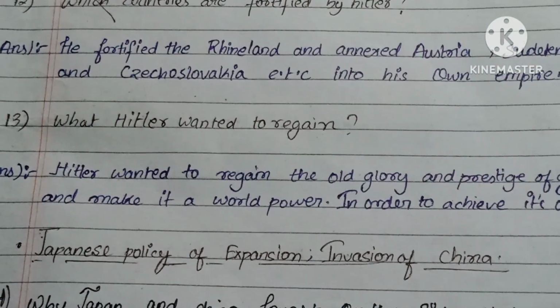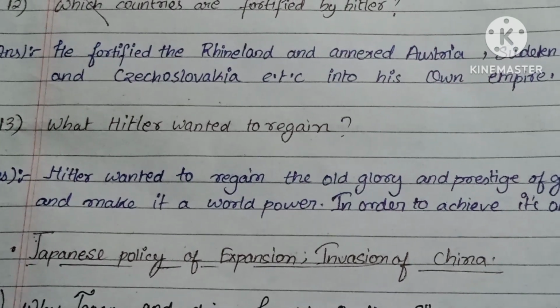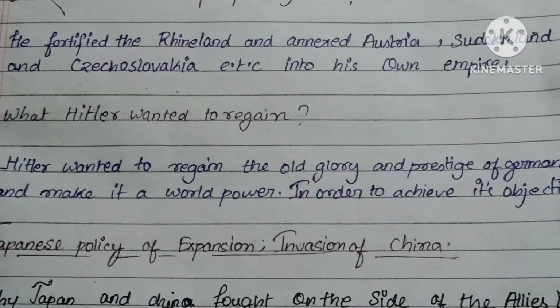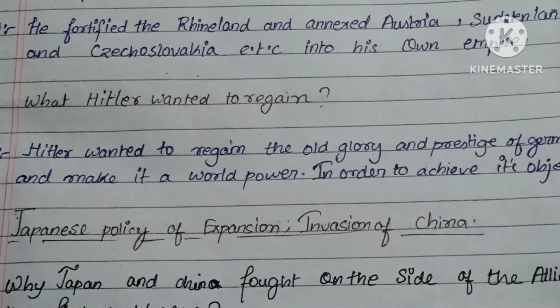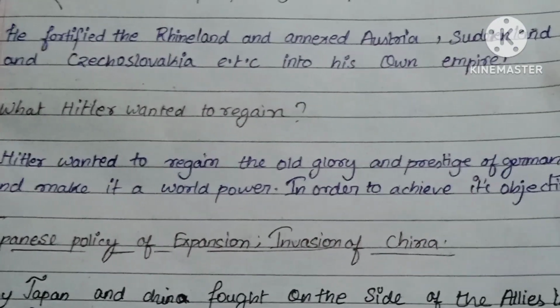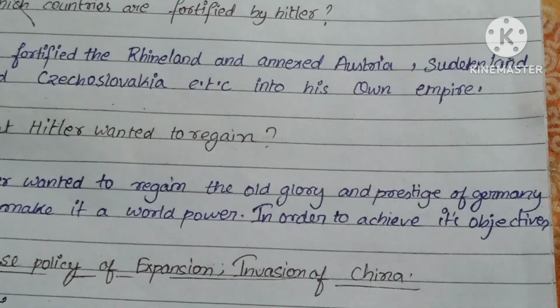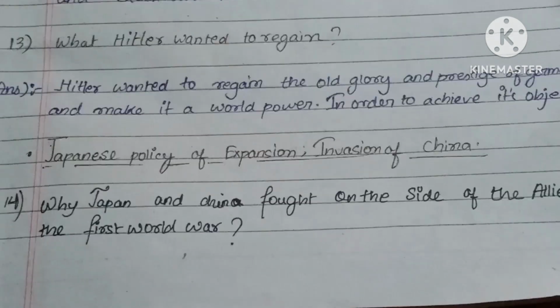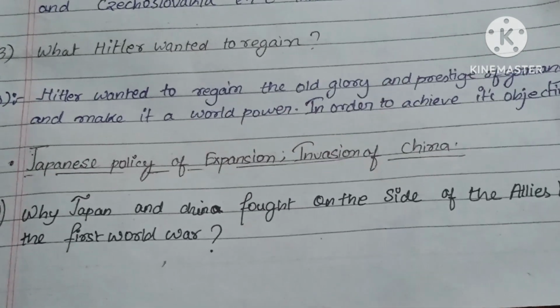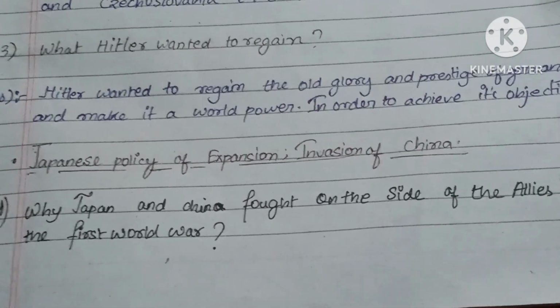What did Hitler want to regain? Hitler wanted to regain the old glory and prestige of Germany and make it a world power in order to achieve its objectives. Next questions are from Japanese policy of expansion, invasion of China.